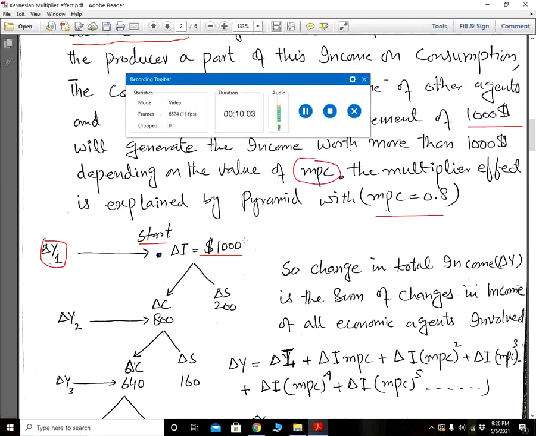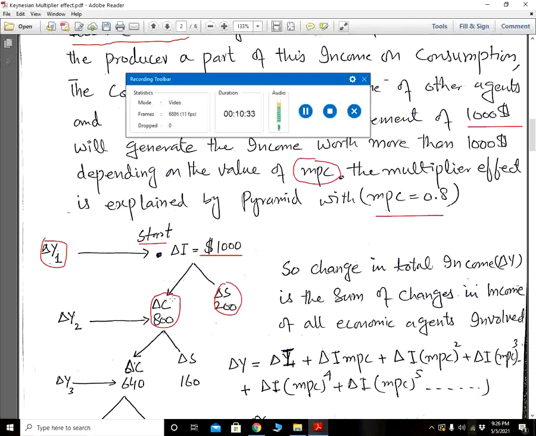This agent, whose income has been increased by $1,000, will save according to his marginal propensity to save. If 0.8 is the MPC, the MPS will be 0.2. Out of $1,000 this person will save $200 and consume $800 because his MPC is 0.8.